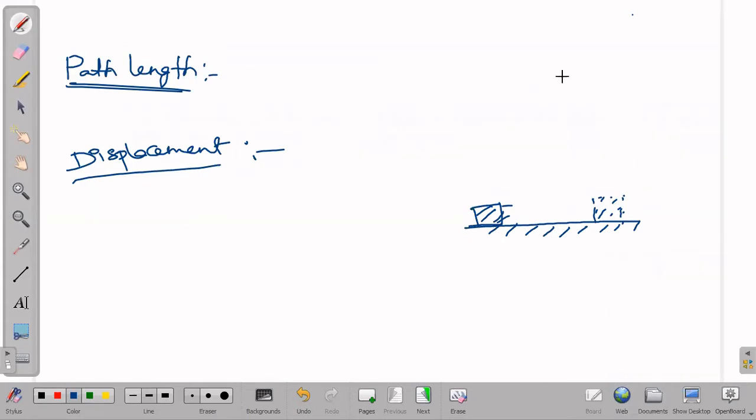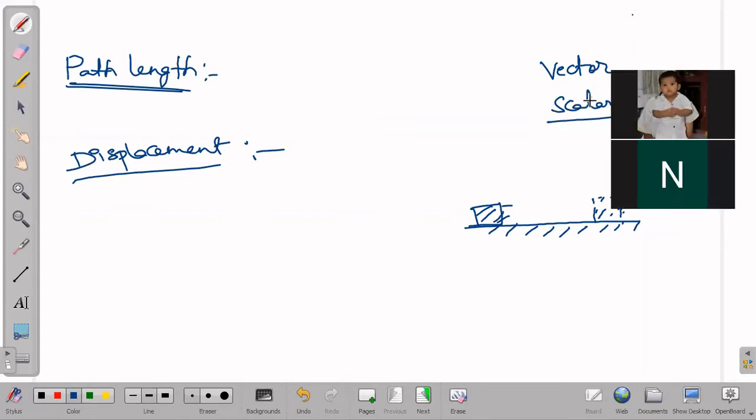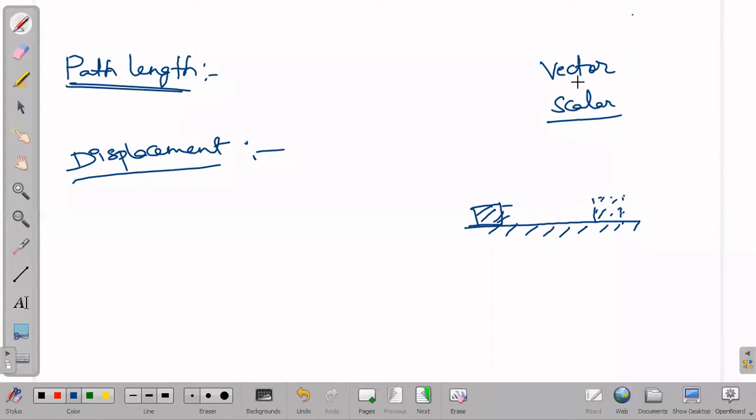So here comes a basic phenomenon called vector and scalar. Actually this comes in the next chapter again, where we will be studying vector and scalar in detail. Here I'll be defining these in simple terms. A vector is a physical quantity which has magnitude as well as direction. So our displacement comes under vector quantity.